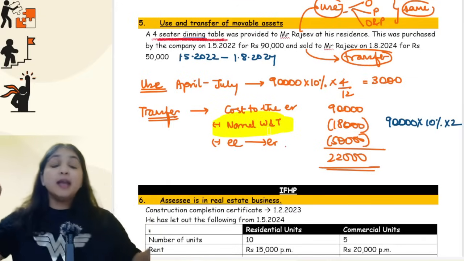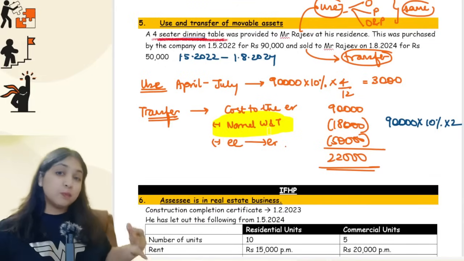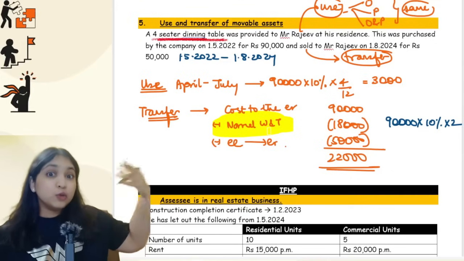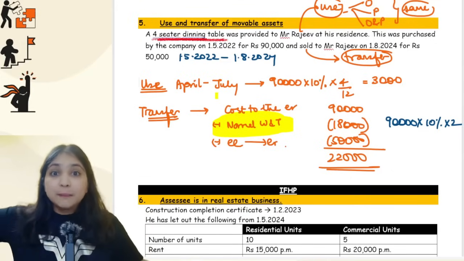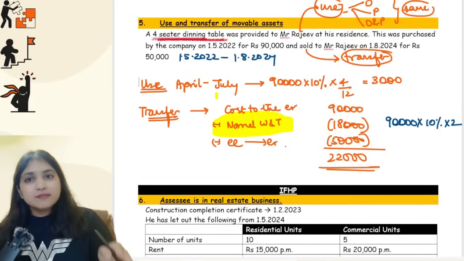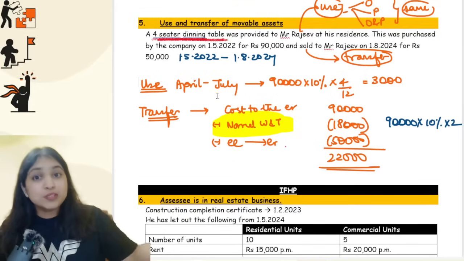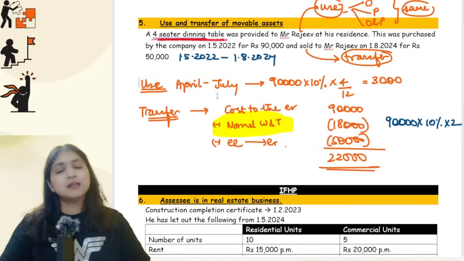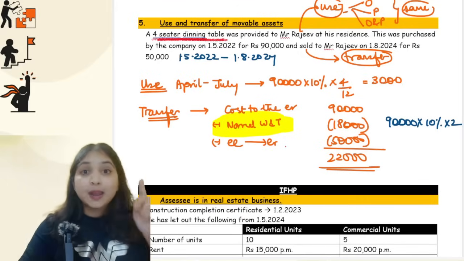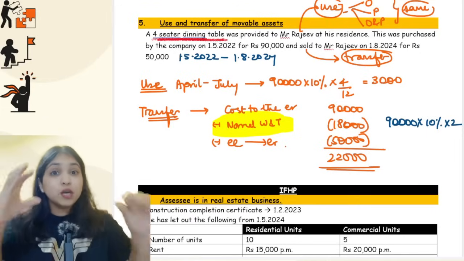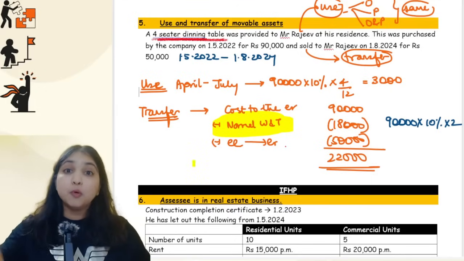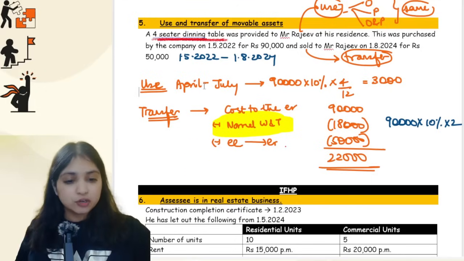So the main point over here is that you will get normal wear and tear only for that period for which the employer has used the asset for his business or profession. Over here, is the employer himself using the dining table? No, he has given it to the employee for use. Till July, the employee only was using it. But always remember, whenever the employer gives the asset to the employee for use, it is as if the employer is using it for his business or profession, and hence I will allow the normal wear and tear. And also remember, normal wear and tear always is for the completed number of years only. So this was your fifth adjustment. Through this adjustment, both the concepts of use and transfer got revised for you.